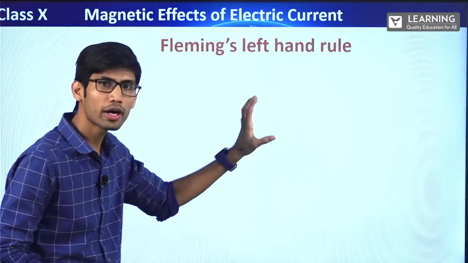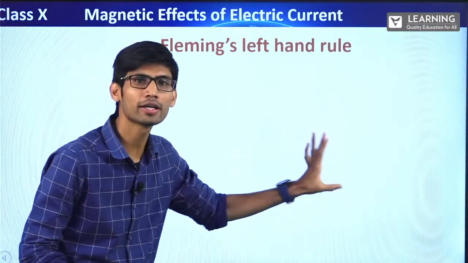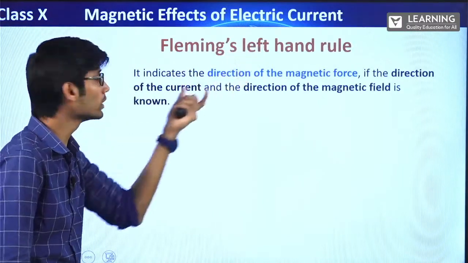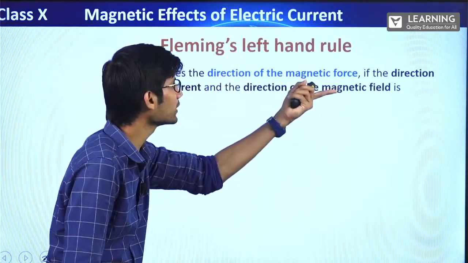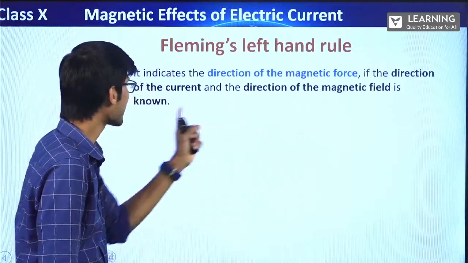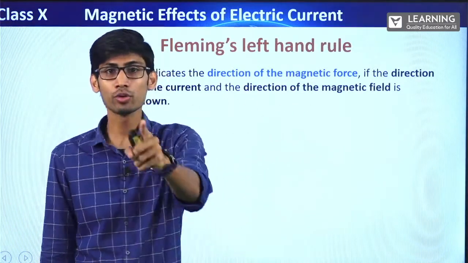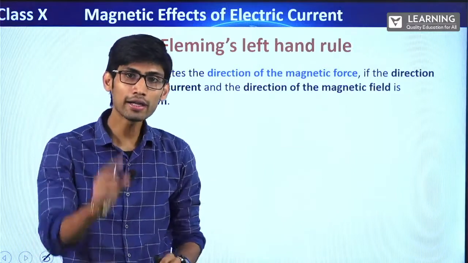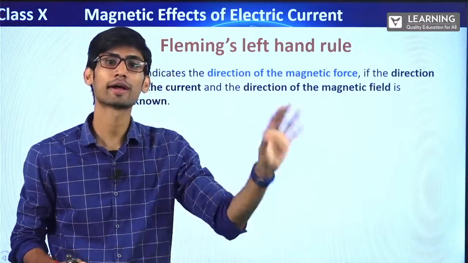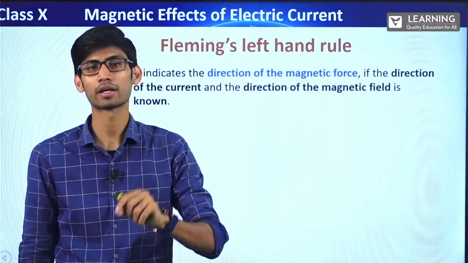He told that every time the direction of force will be like this only. Fleming's left hand rule indicates the direction of magnetic force if the direction of current and the direction of magnetic field are known. If you know the direction of current and the direction of magnetic field, you can know the direction of magnetic force on that conductor. Clear?